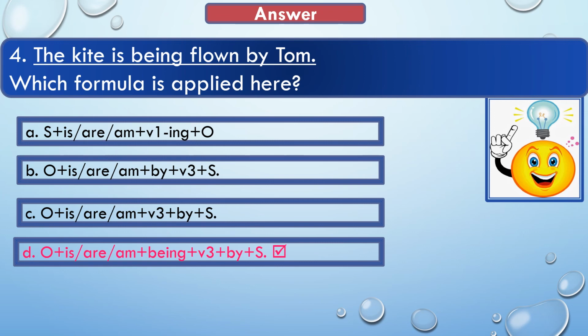So in the sentence the kite is the object here, then we have written the auxiliary verb with the ing form of the be verb, that is being, and then we have written the third form of the main verb fly, that is flown, and then we have added the preposition by, and after that we have written the subject. So this formula we have applied here to change this sentence from active voice to passive voice.